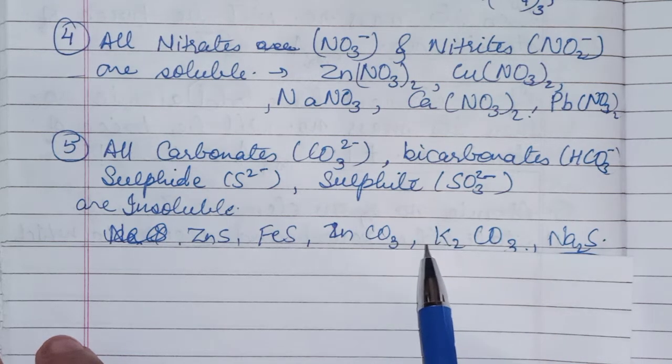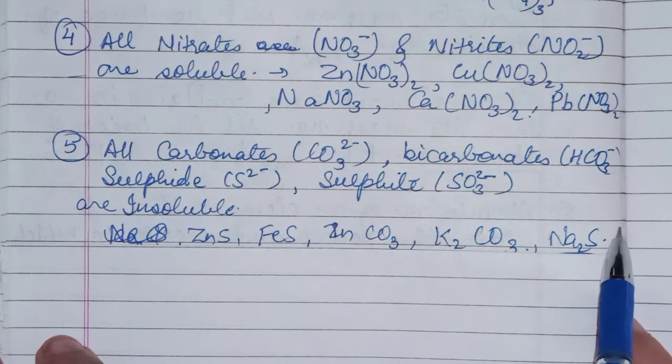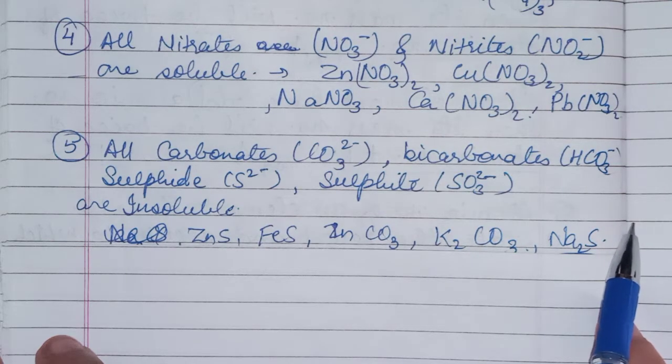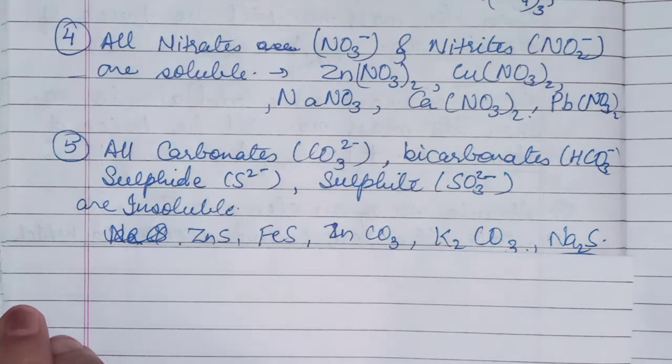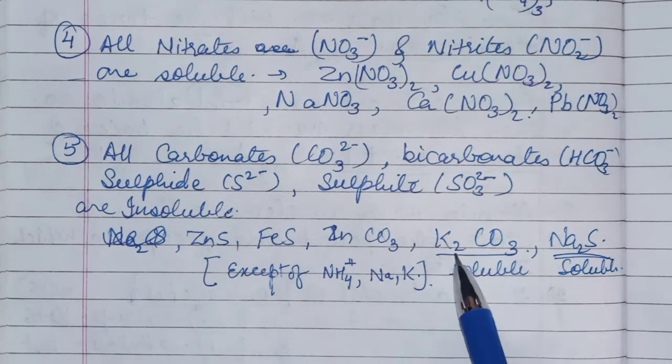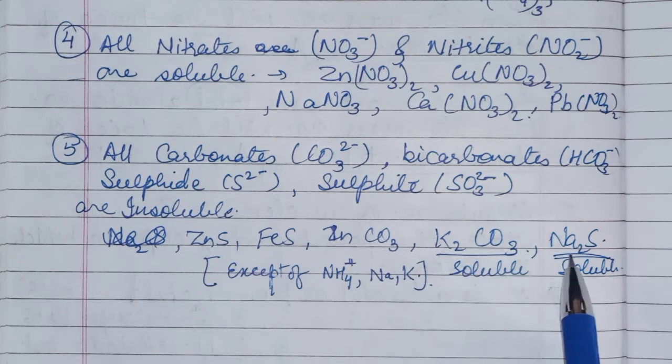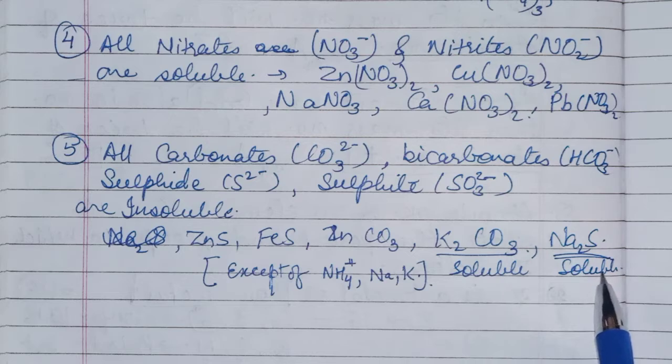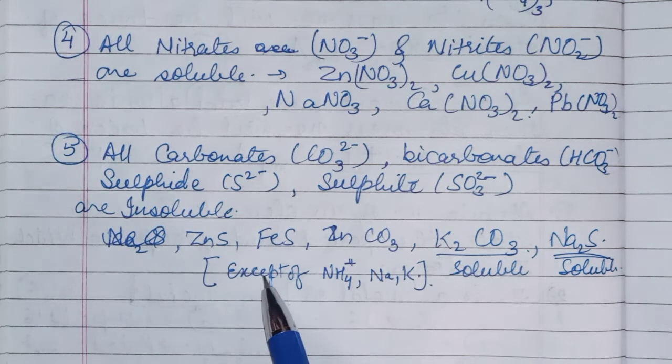But can you tell me, out of these, some salts are soluble. These are potassium carbonate and sodium sulfite. Why? Because the first point was that all salts of sodium, potassium and ammonium are soluble.